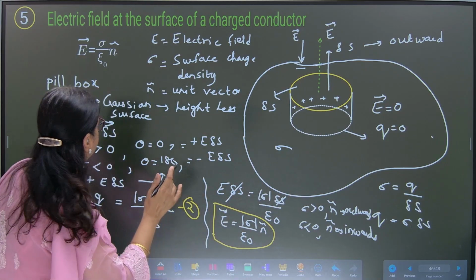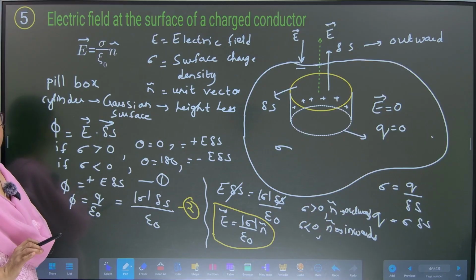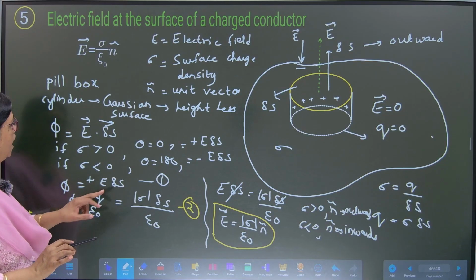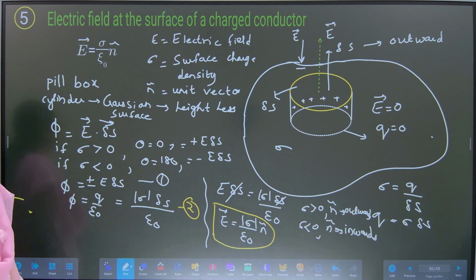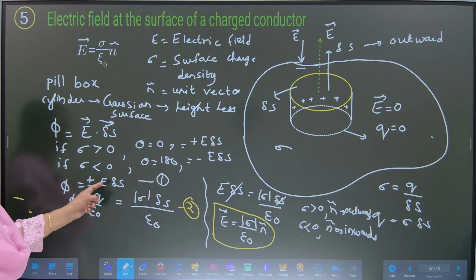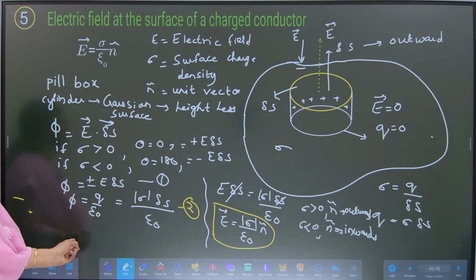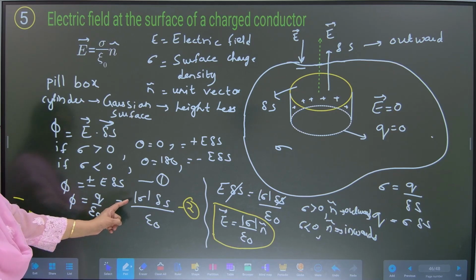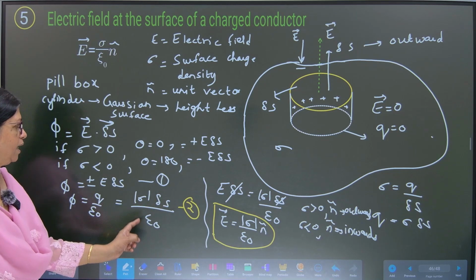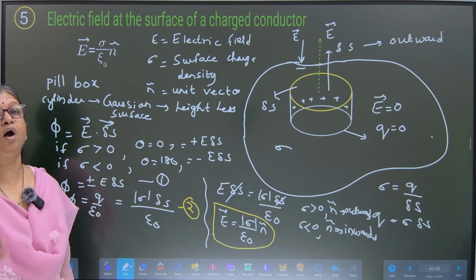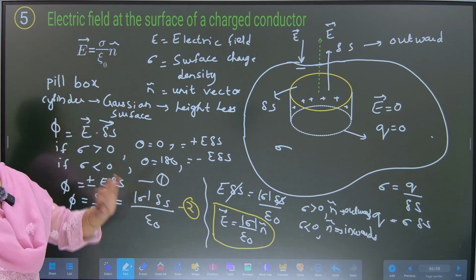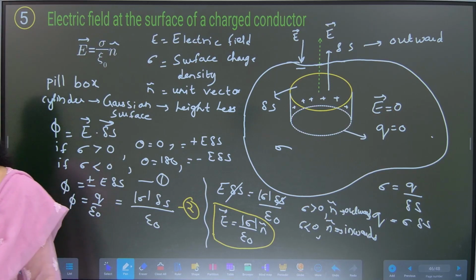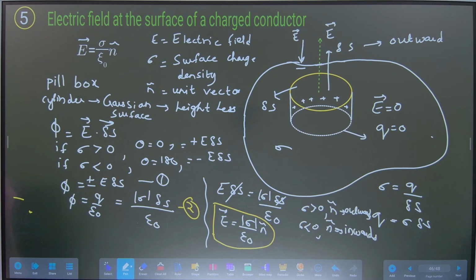According to that, we have used the definition of flux and got the formula phi is equal to plus or minus E delta S using the Gaussian surface. We also have flux equal to sigma delta S upon epsilon naught, equated, and we got the electric field at the surface of a charged conductor. So take a pic of what we have done just now so that you can use it.